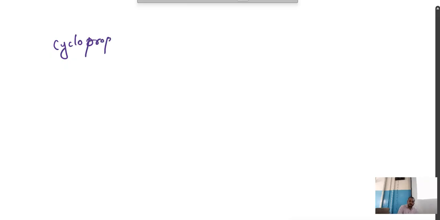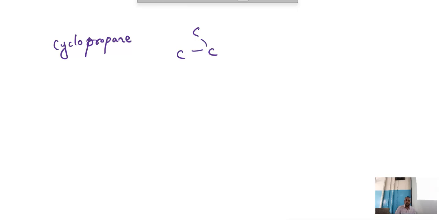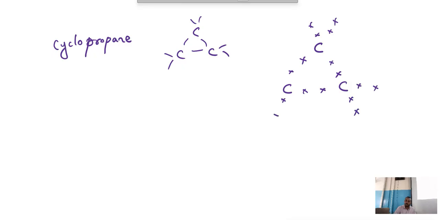Now similarly, can we draw for cyclopropane? Cyclopropane. See, cyclic structure, propane, 3. Right? Yes or no? This is cyclopropane, right? Structural formula. See here now, 3C. 1, 2, 3. Here 1, here 1, here 1, here 1. Can you see this? Yeah. Now this one, see, here 4, here 2, here 2, here 4.